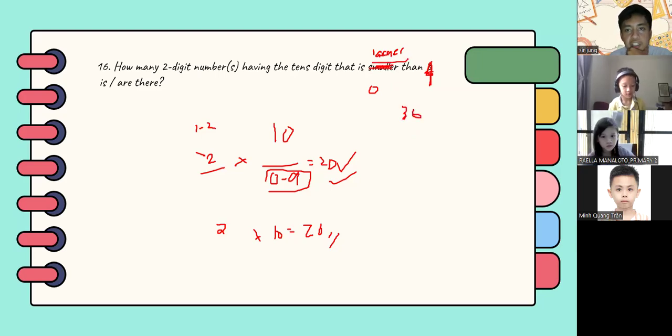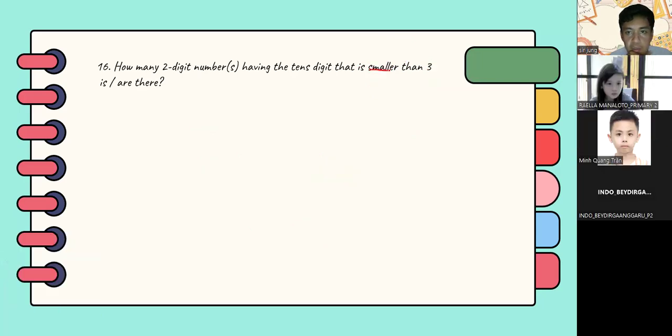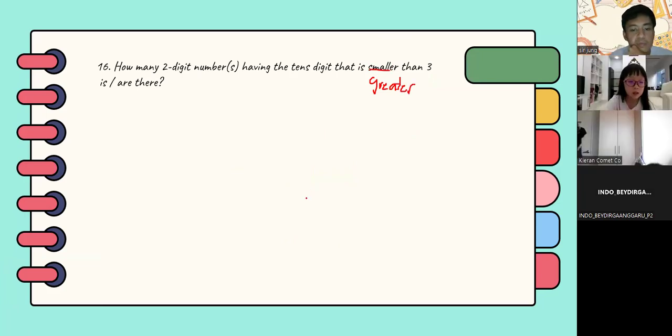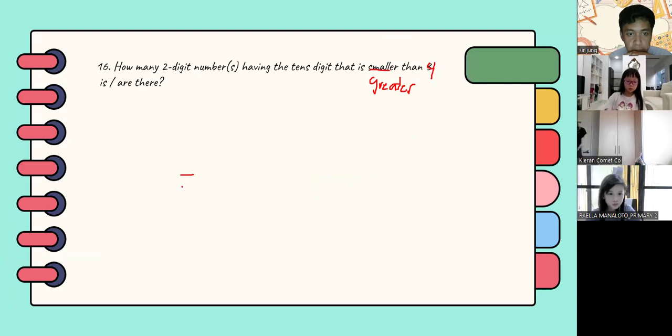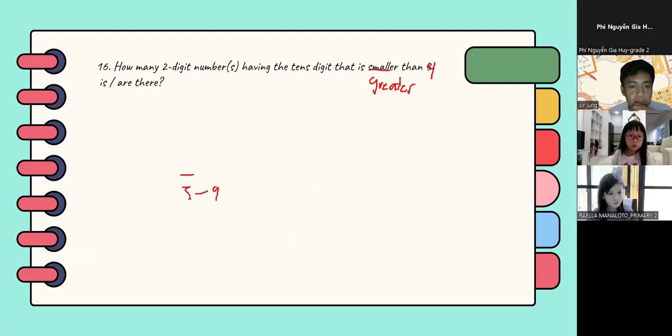If it's larger than 4, what should be the answer? Greater than 4. 60. Let's see. Greater than 4. You have 5 to 9, right? So you have 5 numbers, right?